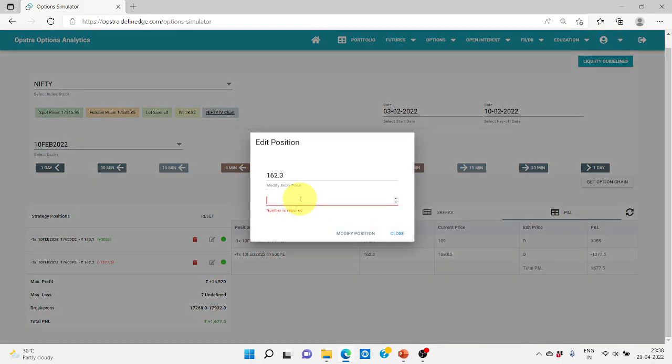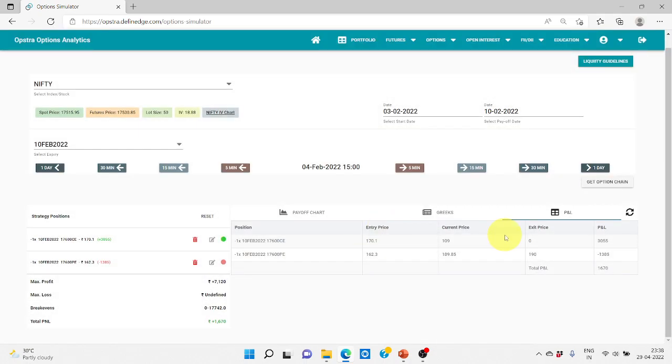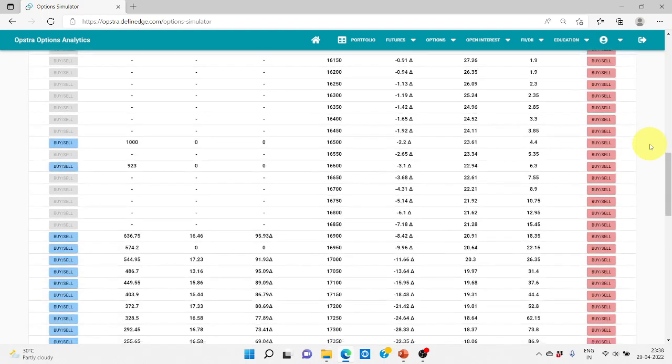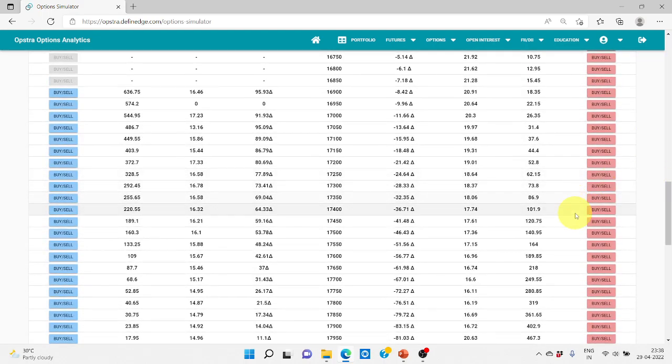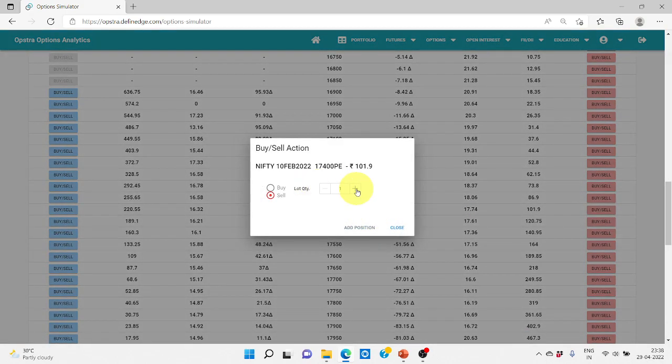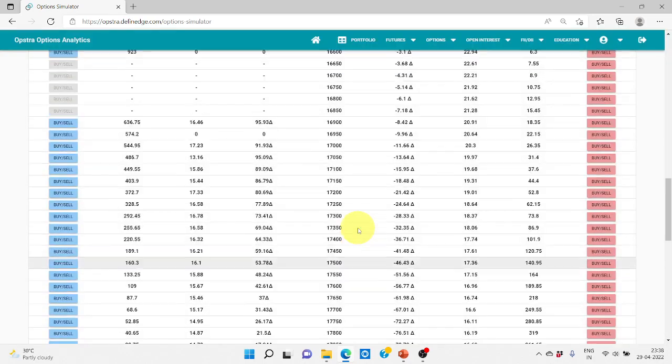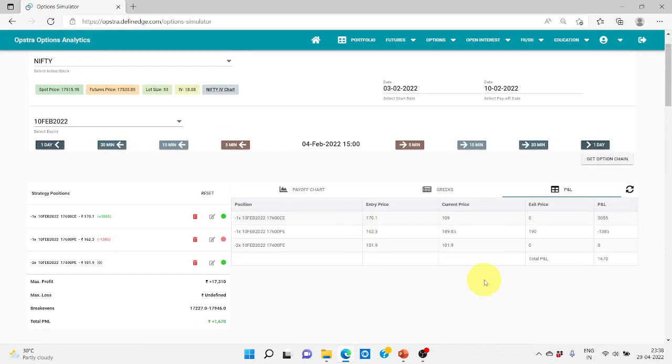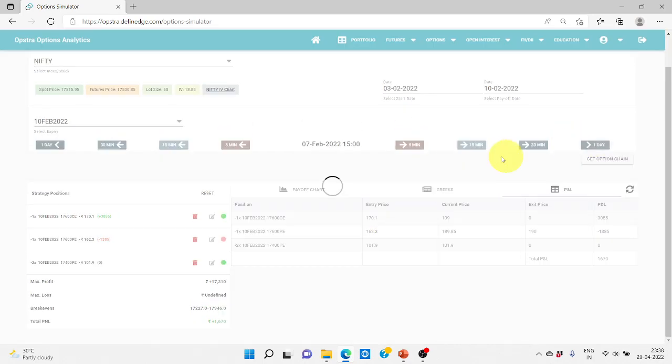We are looking at 190, and we are going to sell twice the amount of put option that tallies up to 190. So 190 divided by 2 is 95 rupees. We'll sell a put option at around 95 rupees for twice the quantity. We are not getting 95, maybe we are getting 101, so we are going to sell 101 twice. So we have sold this. We'll see the next day.